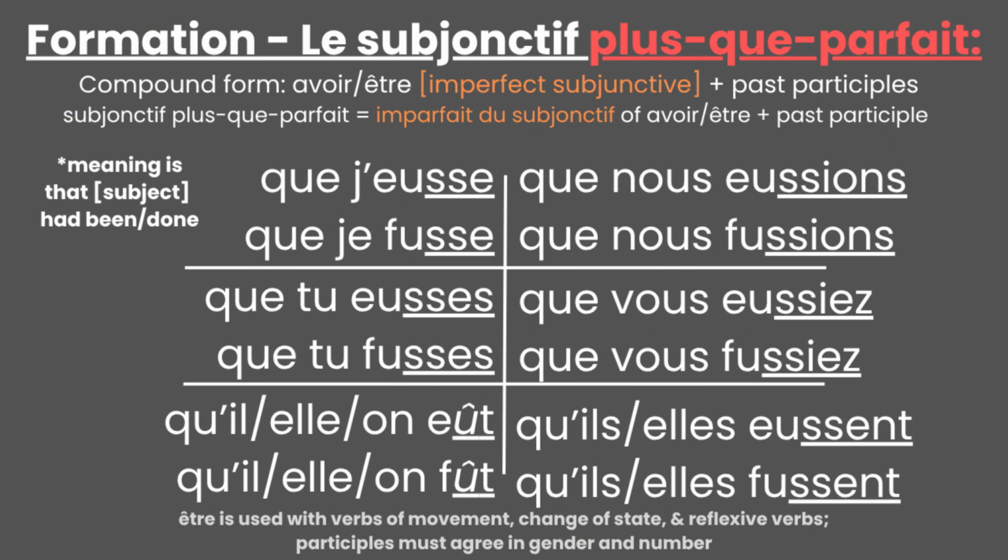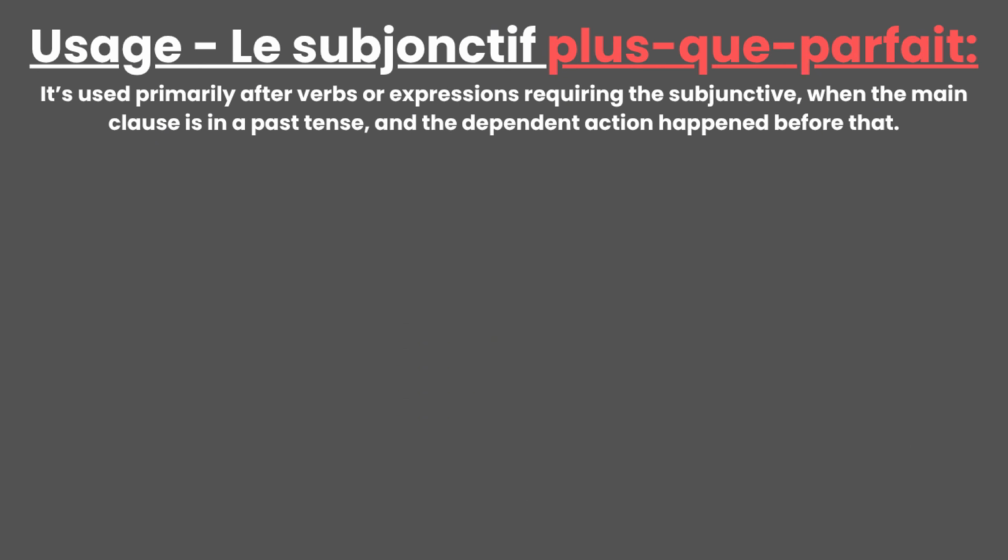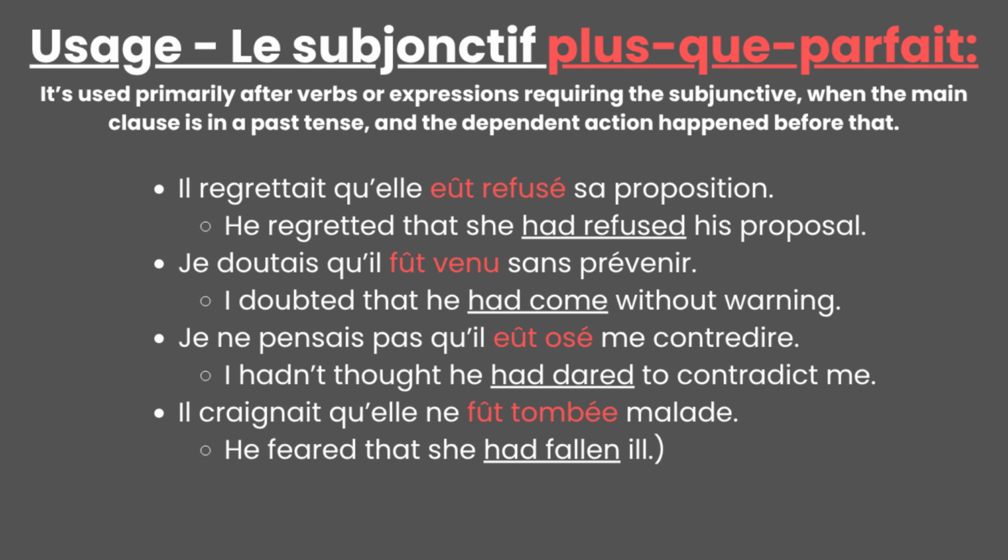This is how the pluperfect subjunctive is formed, and we can primarily use it after expressions that require the subjunctive, especially when the main clause is in a past tense and the dependent action happened before.